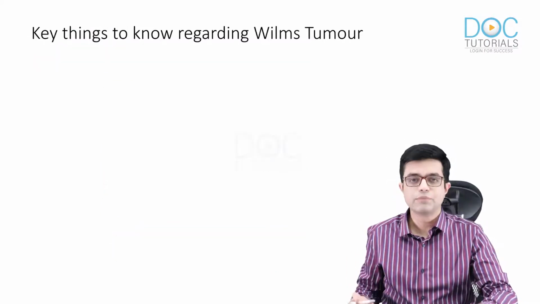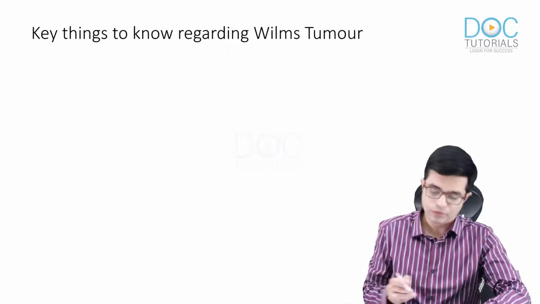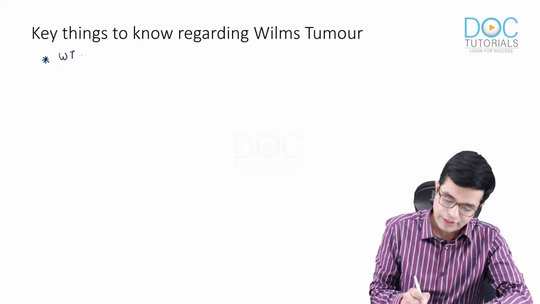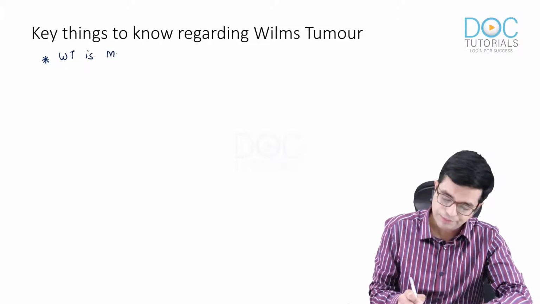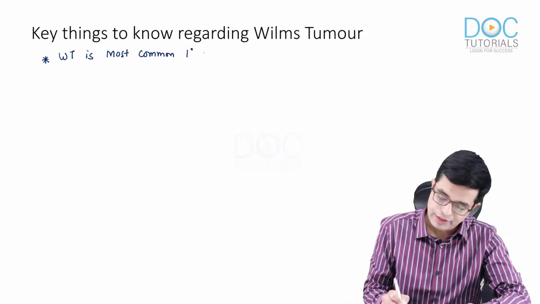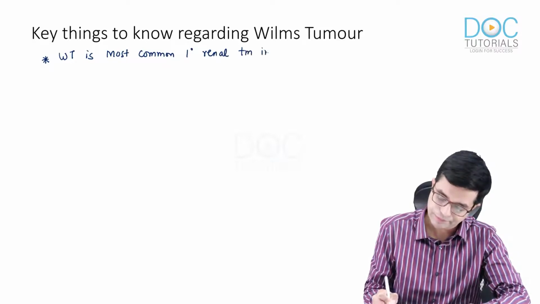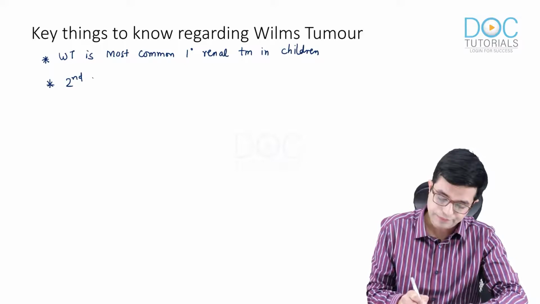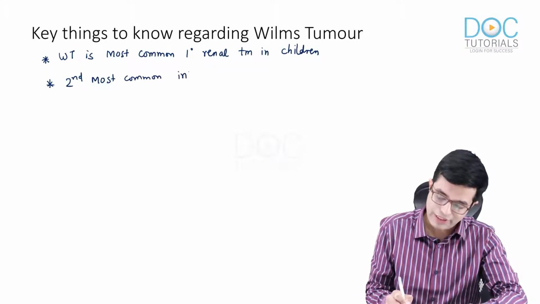So let us discuss some key things about Wilms tumor now. The first thing is, Wilms tumor is the most common primary renal tumor in children. Second, it is the second most common intra-abdominal malignancy in children.